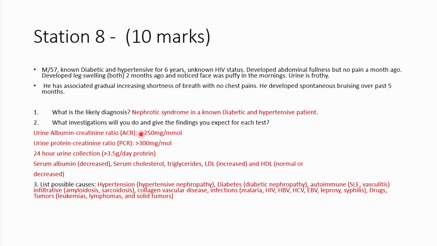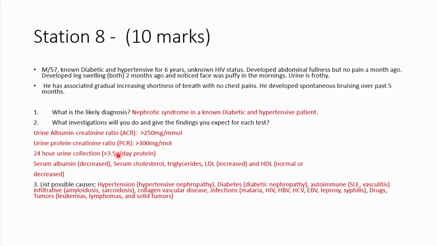If you get a concentration that's greater than 250 milligrams per millimole, then you make a diagnosis of nephrotic syndrome. You may do a urine protein creatinine ratio. If it's greater than 300 milligrams per millimole, you make your diagnosis of nephrotic syndrome. And of course, you could do your 24-hour urine collection test where you get greater than 3.5 grams per day.